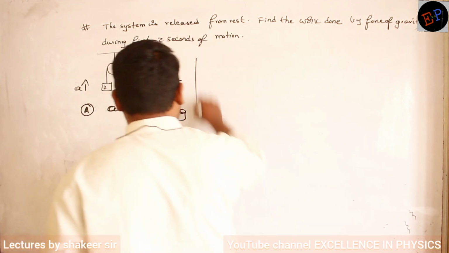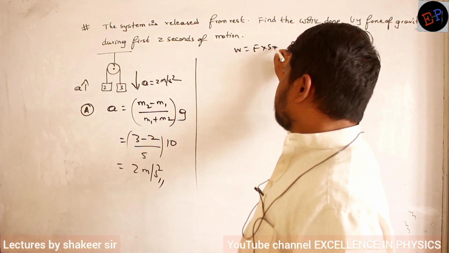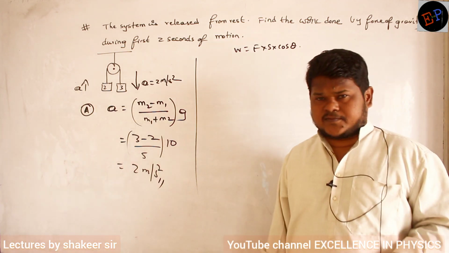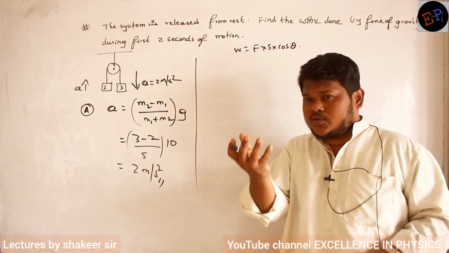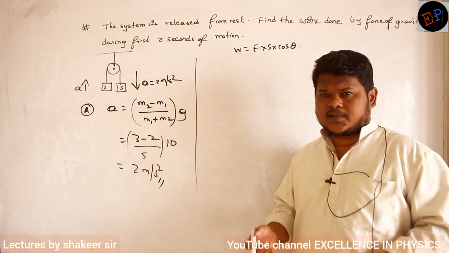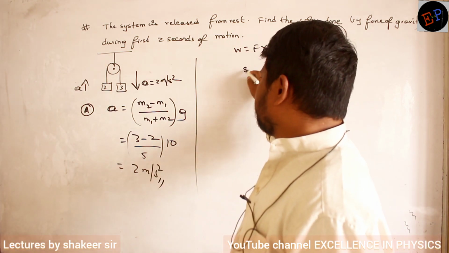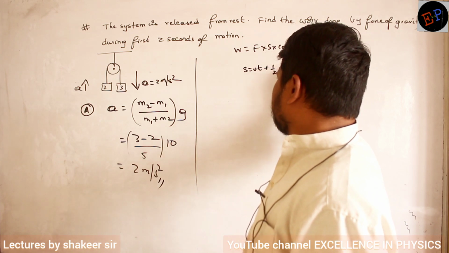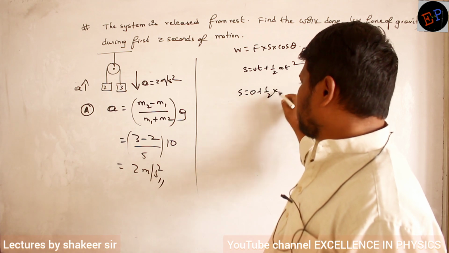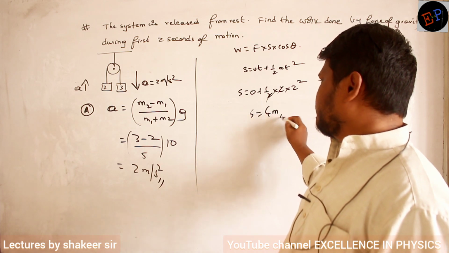Okay. So once they are accelerating, to calculate work done, I need force, I need displacement, and I should know the angle between them also. Force we will calculate afterwards. First I should calculate displacement. So in 2 seconds, by how much distance will the bodies move? Are you able to understand? This is accelerated motion. So I will use the relation S is equal to ut plus half at square. Displacement is equal to initial velocity 0, half into acceleration 2, time taken 2 seconds. So 2 gets cancelled. Displacement is equal to 4 meters.